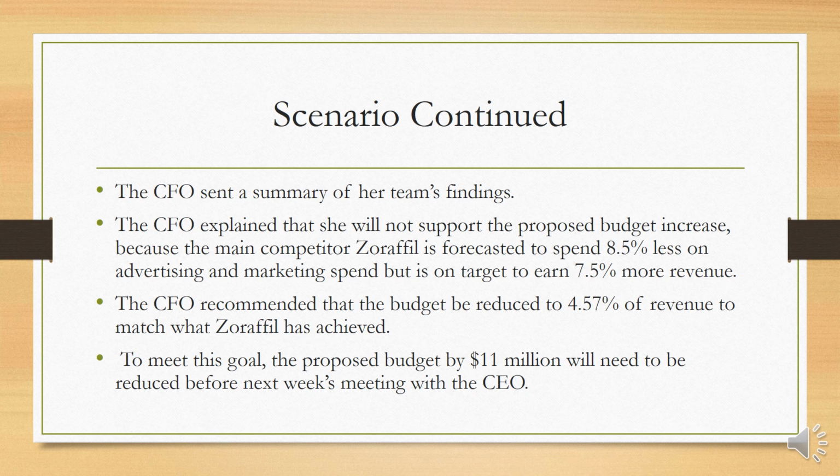The scenario for this project is that the CFO sent a summary of findings, and the CFO explained she won't support the budget increase because the main competitor, Zorafil, is forecasted to spend 8.5% less on advertising and marketing, and is on target to earn 7.5% more revenue. The CFO recommended that the budget be reduced to 4.5% of revenue to match what Zorafil has achieved. So to meet this goal, the proposed budget of $11 million needs to be reduced before next week's meeting with the CEO.